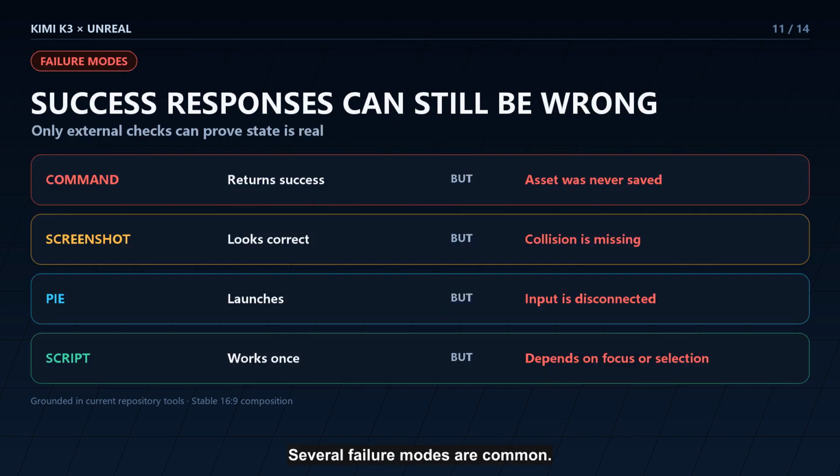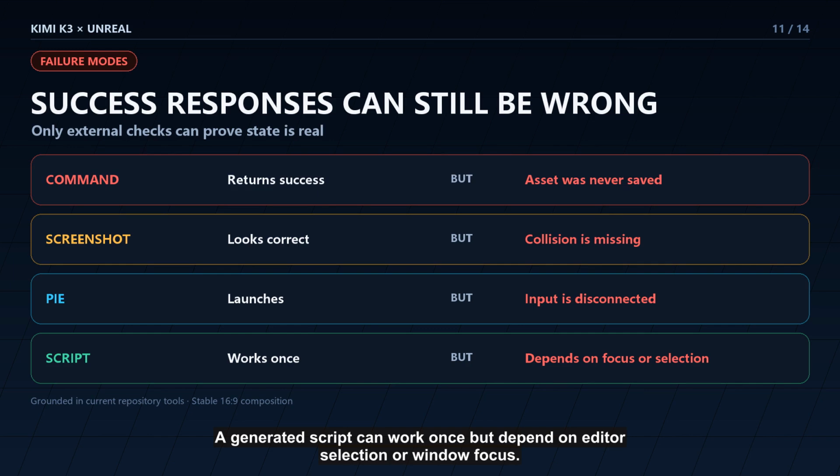Several failure modes are common. A command can return success while the asset is not saved. A screenshot can look correct while collision is missing. Play In Editor can launch while input is disconnected. A generated script can work once, but depend on editor selection or window focus. Long context reasoning helps K3 remember state, but only external checks can prove the state is real.